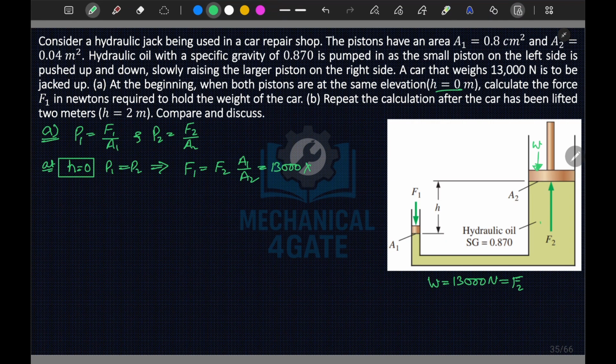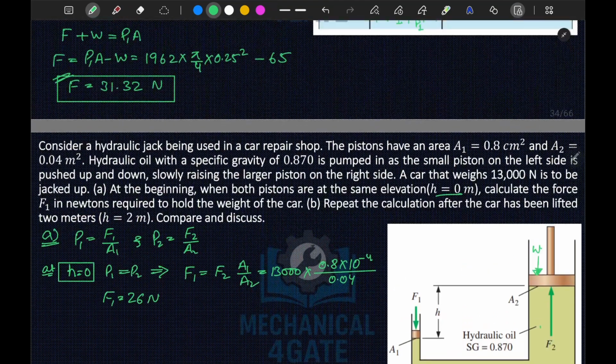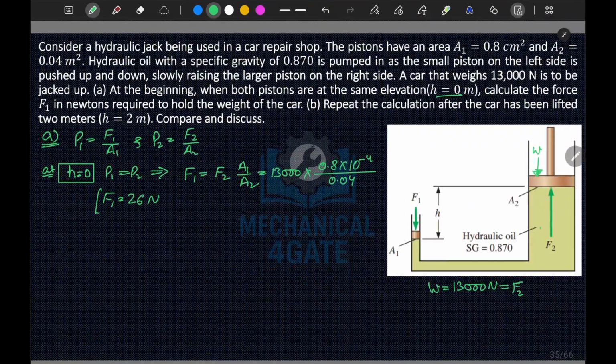A1 is 0.8 centimeter square, so this will be 0.8 into 10 to the power minus 4 meter square, and similarly A2 is 0.04. Now if I solve this, I obtain F1 equal to 26 Newton. I hope you get it till here.